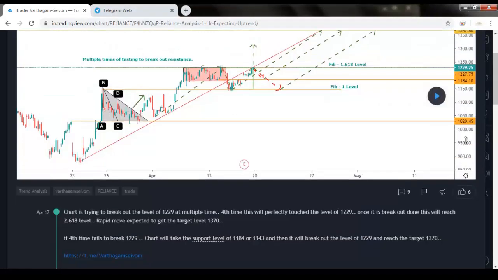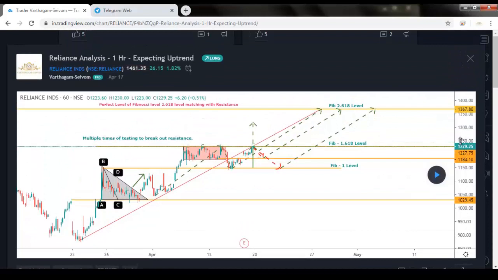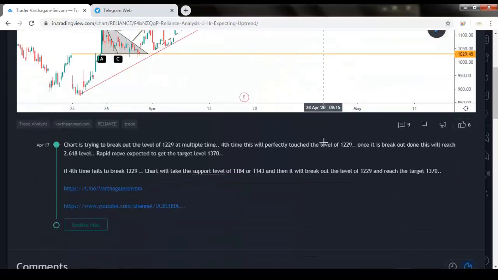See, earlier I analyzed the Reliance chart based on the Fibonacci levels. I have perfectly plotted the Fibonacci levels here, with the 1.618 level here. Since the price had already reached the 1.618 level, I decided it would break out and reach the 2.618 level.